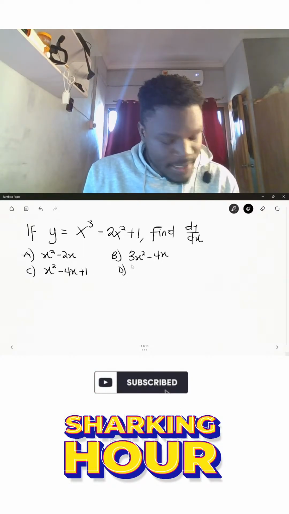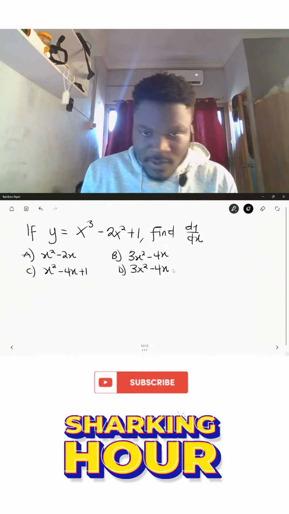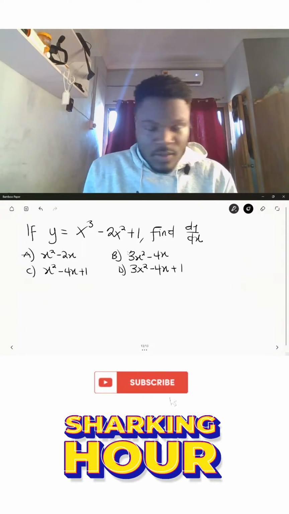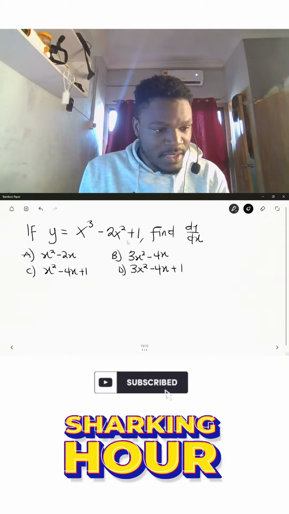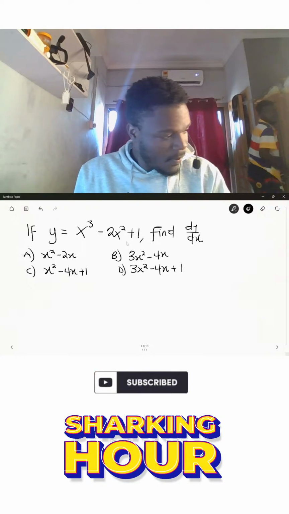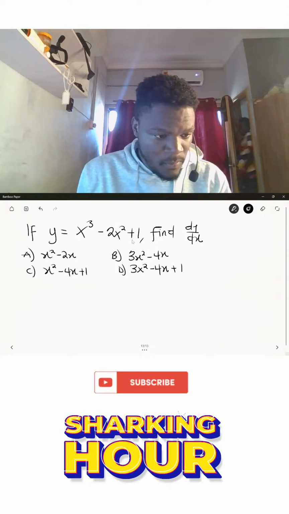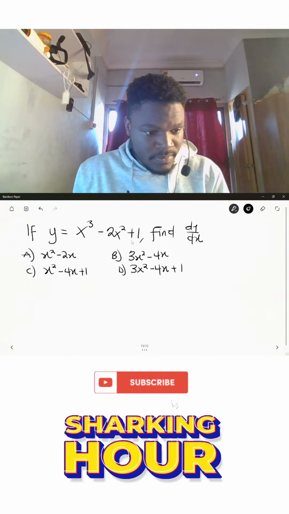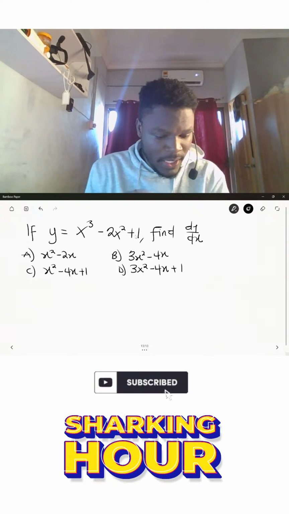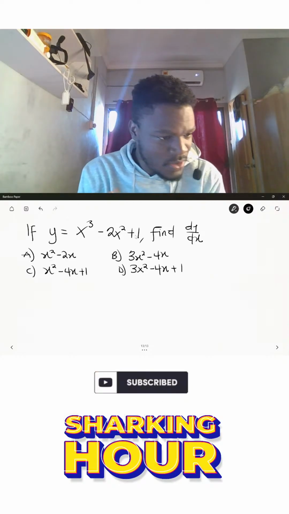Option D is 3x squared minus 4x plus 1. Guys, this is the question that we have. Please go ahead and give it a try. Anyone with the answer for us, just drop it in the live chat and then we can continue.